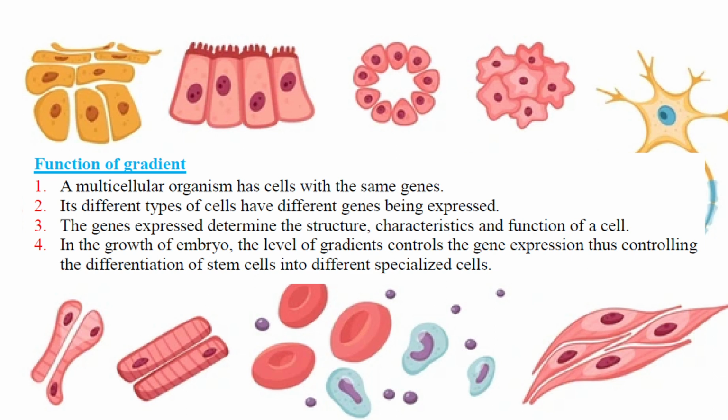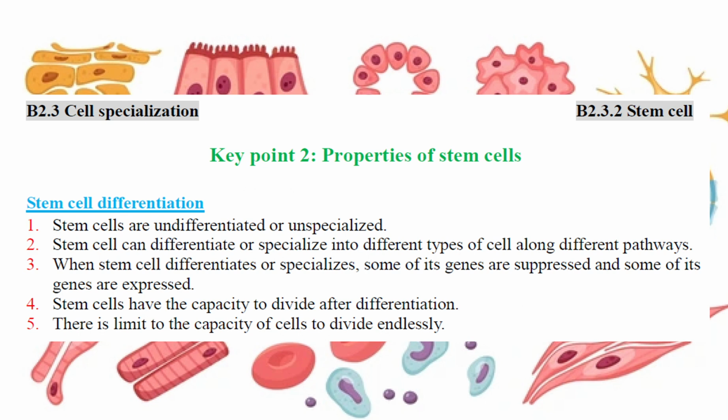How do we describe the stem cells growing into the different kinds of cells? We have the term level of gradient. And what's the level of gradient? We have three levels. And remember, the stem cell is undifferentiated, unspecialized. It can differentiate or specialize into any kind of cell through different pathways. Sometimes they don't differentiate into that kind of cell immediately. They have a pathway. We'll talk about it later.